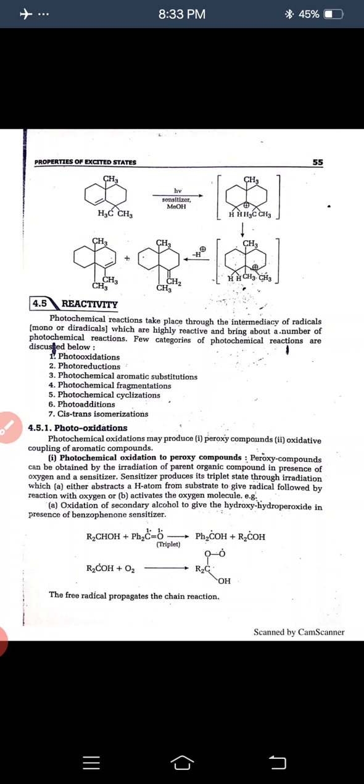This is photooxidation, photoreduction, photochemical aromatic substitution, photochemical fragmentation, photochemical cyclization, photoaddition, and cis-trans isomerization. All reactions are present in photooxidation. Photochemical oxidation may produce, number one, peroxy compounds, and second, oxidative coupling of aromatic compounds.